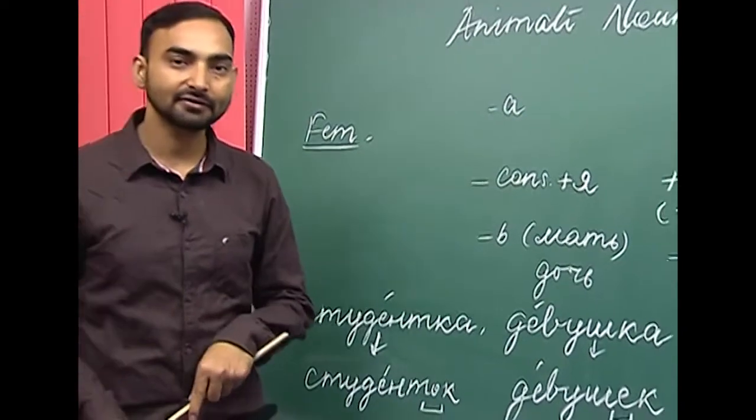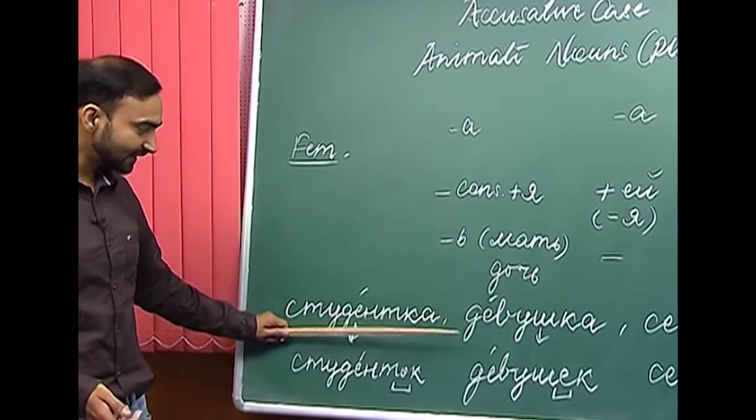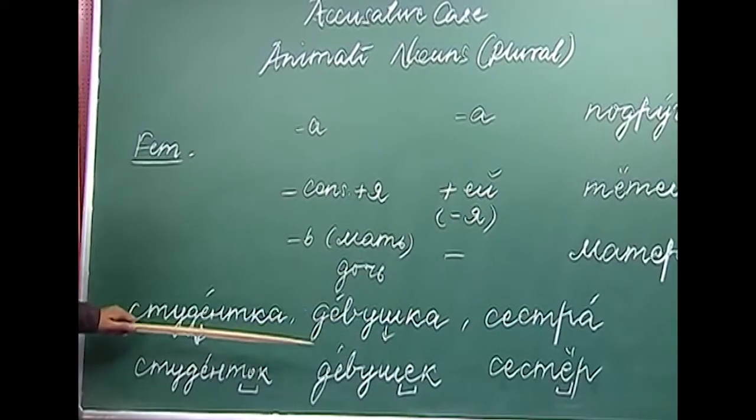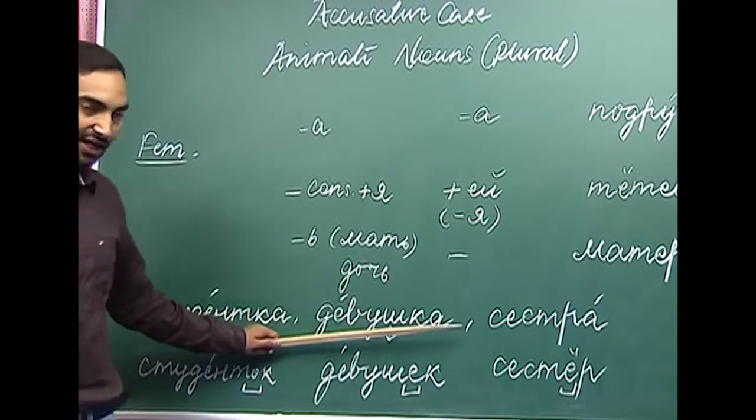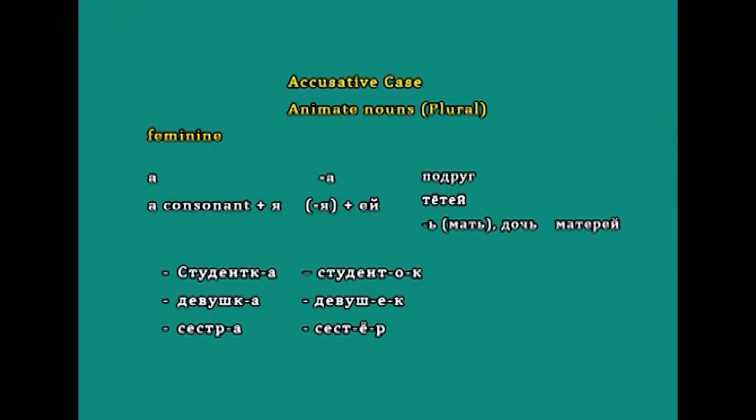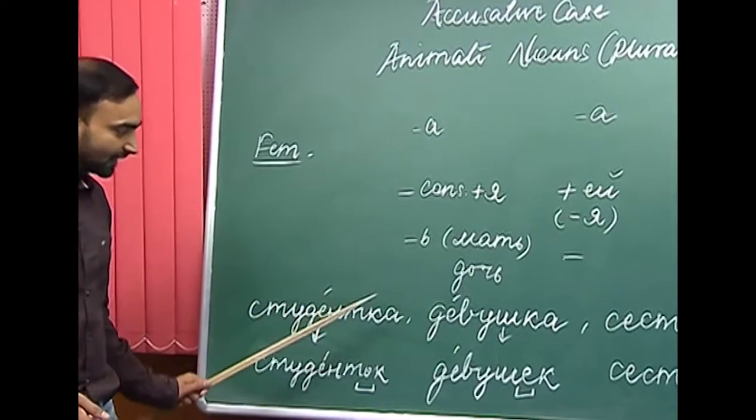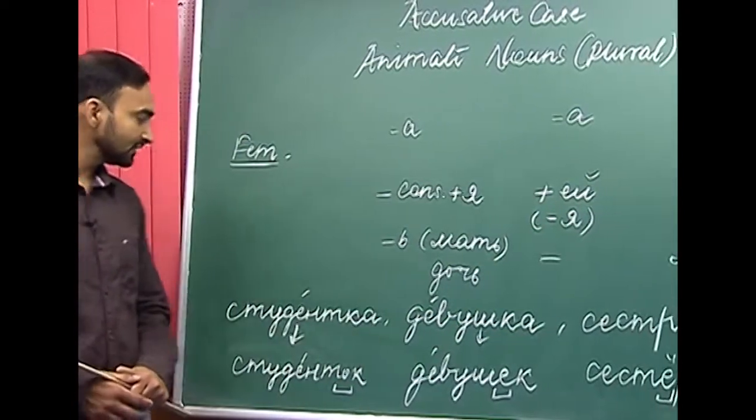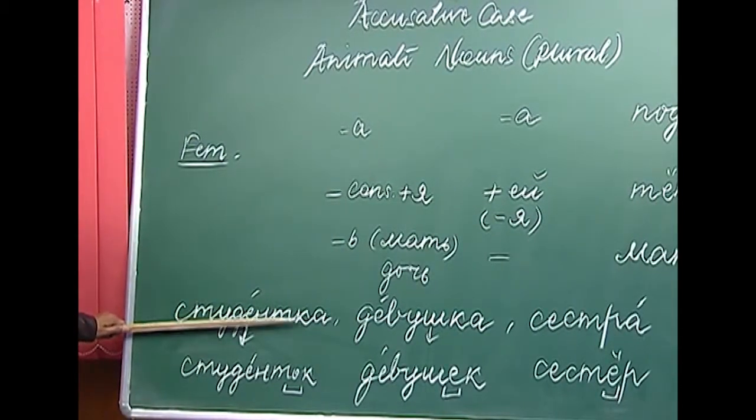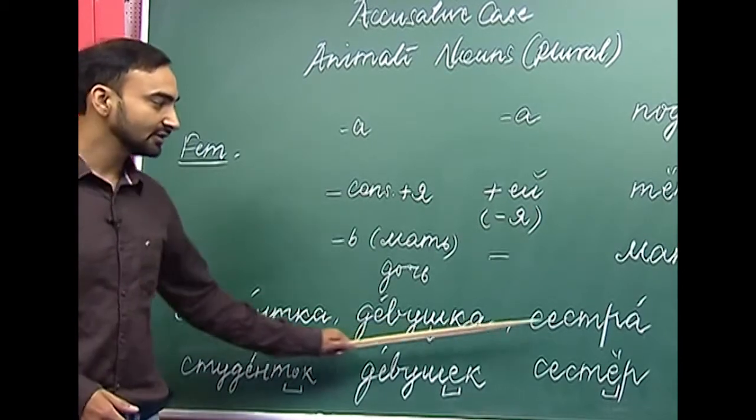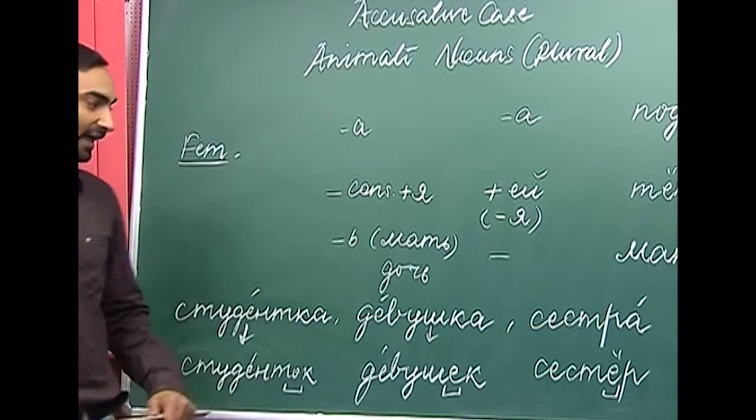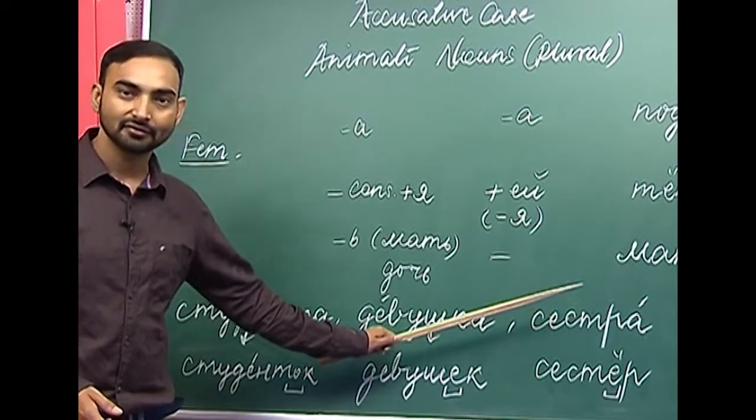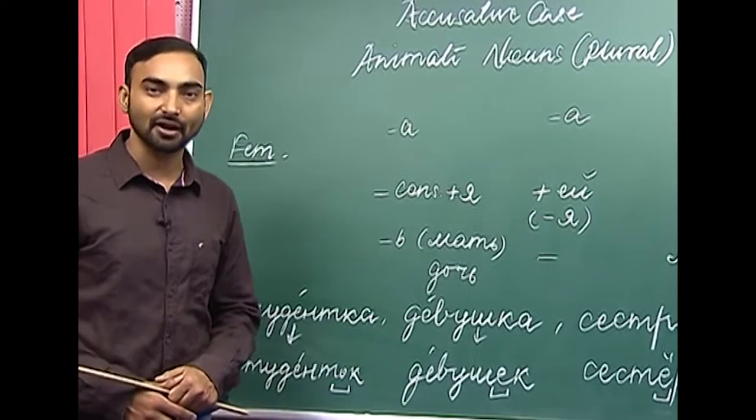Now, let us go back to the first ending a. What will happen when we have nouns such as studentka, dievushka and sistra? Studentka, a female student, dievushka, a girl, and sistra, sister. If we remove the ending a from all these three nouns, what do we get? We get studentk, dievushk, sistr. So, as you can see, there is a cluster of consonants at the end. That is why it is very difficult to pronounce them.